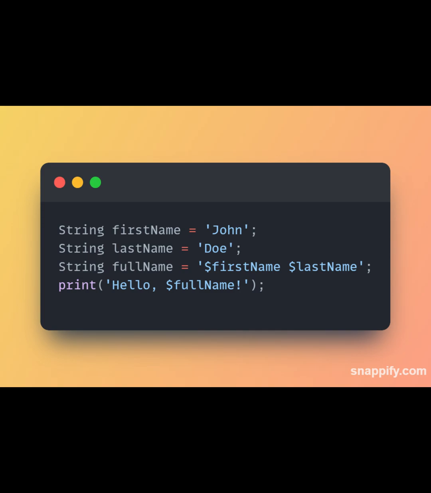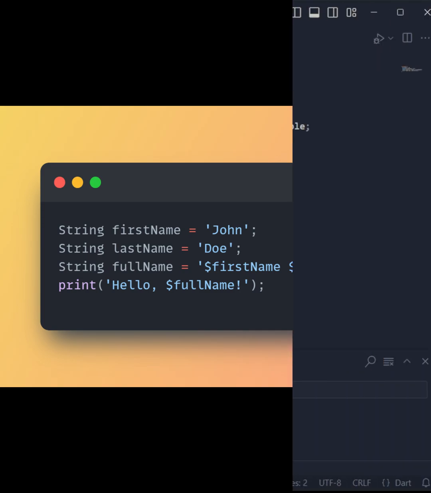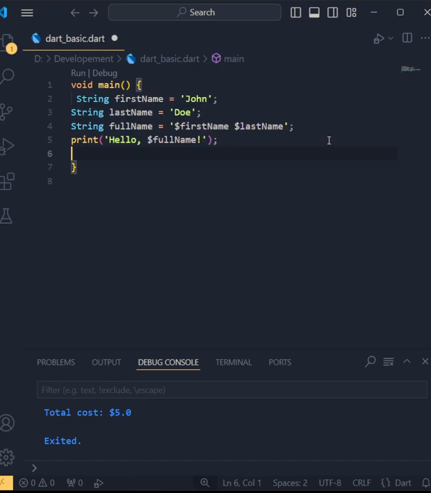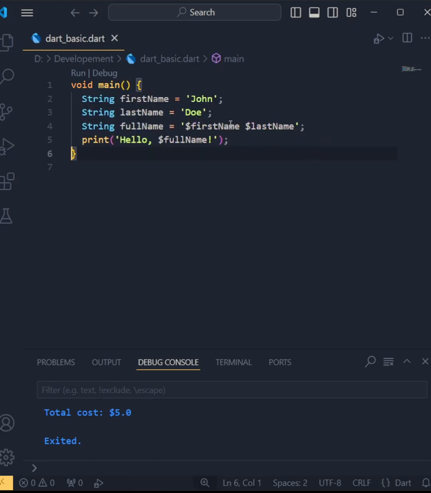Now let's move on to strings. Dart's string type is used to represent text. You can define strings with either single quotes or double quotes. But there's more to strings than just simple text. You can also do something called string interpolation. Let's take a look at this. Notice how I've used the $ symbol to inject the value of first name and last name directly into the full name. This is called string interpolation, and it's super useful for building dynamic strings.